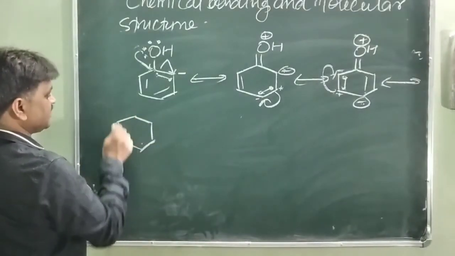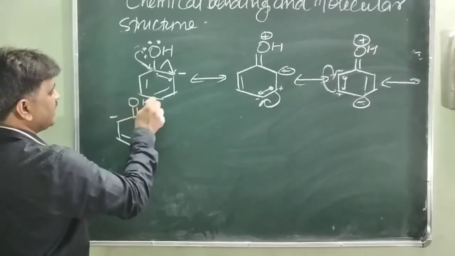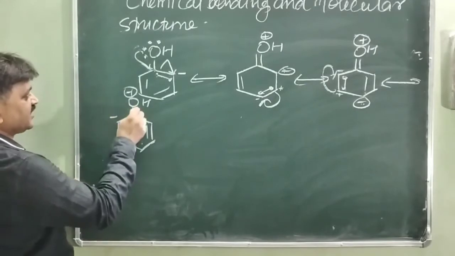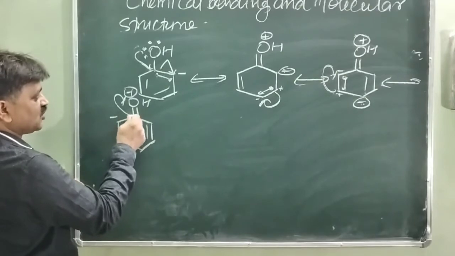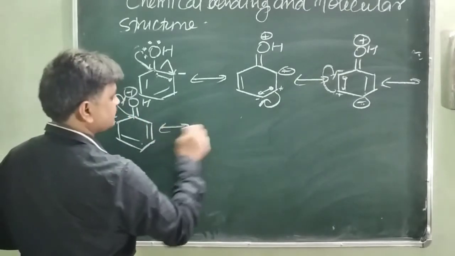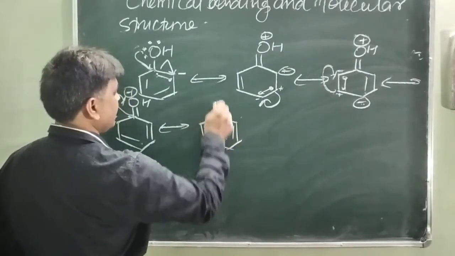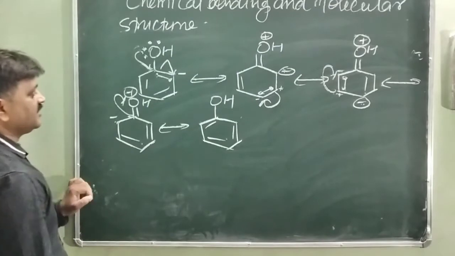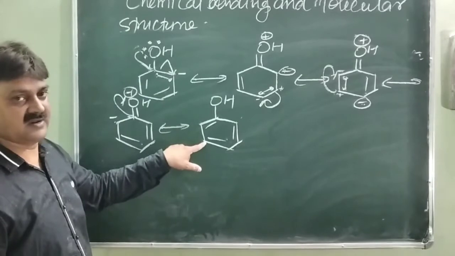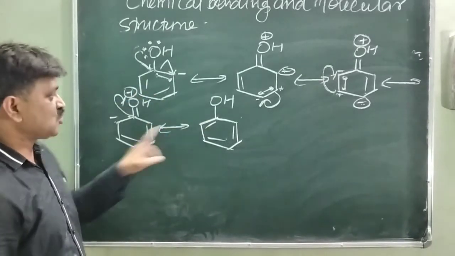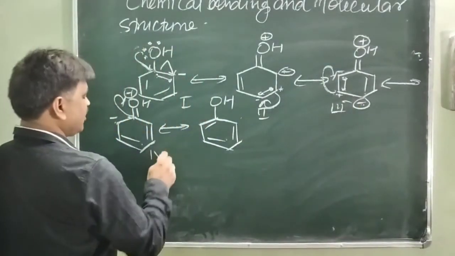This is the formation of this negative, and this bond, now again OH, this is the positive charge. Again oxygen pulls its shared electron toward itself, so it replaces the positive charge and becomes positive. So now the formation of positive-negative charge. This is this bond and OH. You will see this pi electron is here, now it becomes here. This pi electron here, now it becomes here. This pi electron here, now it becomes here. So all these structures, first, second, third and fourth, are called the resonating structures.